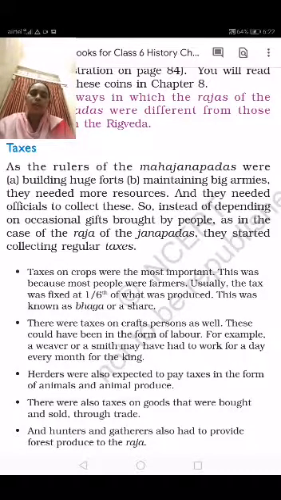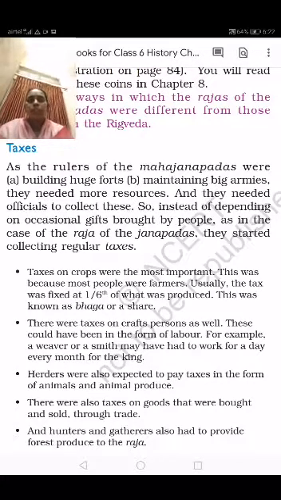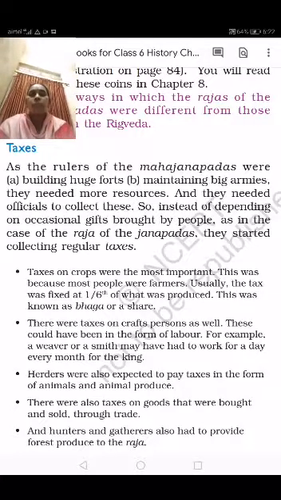Kings, and also the Republic. In the previous class, I explained about the Mahajanapadas. In the Mahajanapadas, the kings maintained their kingdoms, and they also started to give salaries to the army. So to maintain the Mahajanapadas, how did the king start to collect taxes? In today's class, I am going to explain about the taxes.